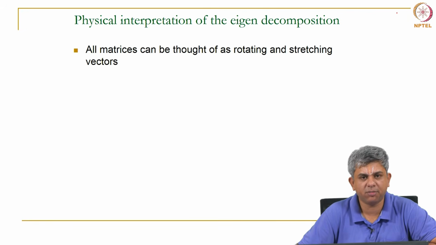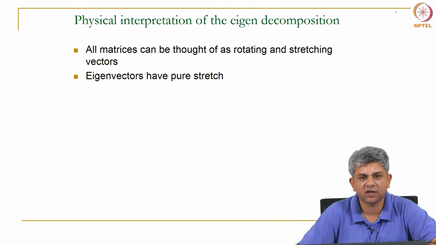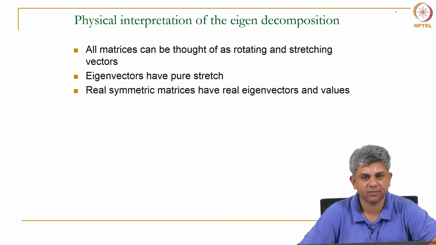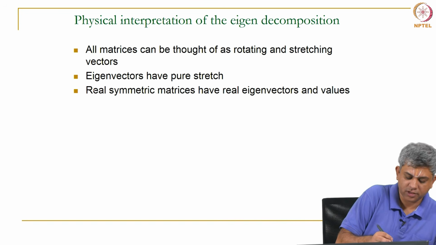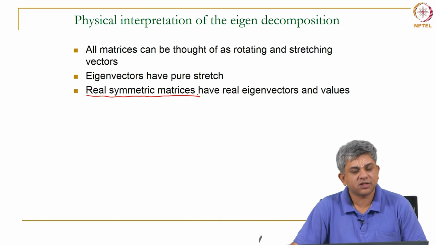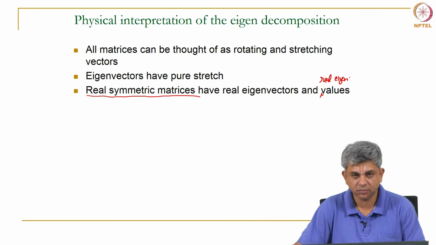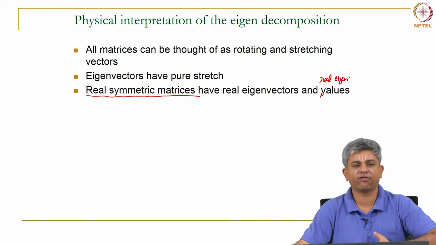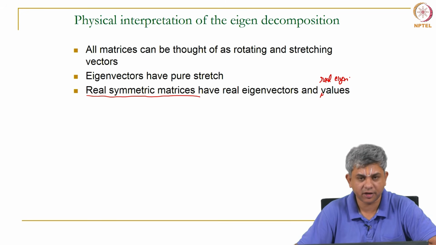Okay. So, as I said before, all matrices can be thought of as rotating and stretching vectors. Eigenvectors are those vectors that are simply purely stretching. Okay. Now, what we know is real symmetric matrices, and this is where we will use them, have real eigenvectors and real eigenvalues. Okay. This is not necessarily true of all matrices. Even if you have a real matrix and it is not symmetric, it might or might not have real eigenvectors and real eigenvalues.